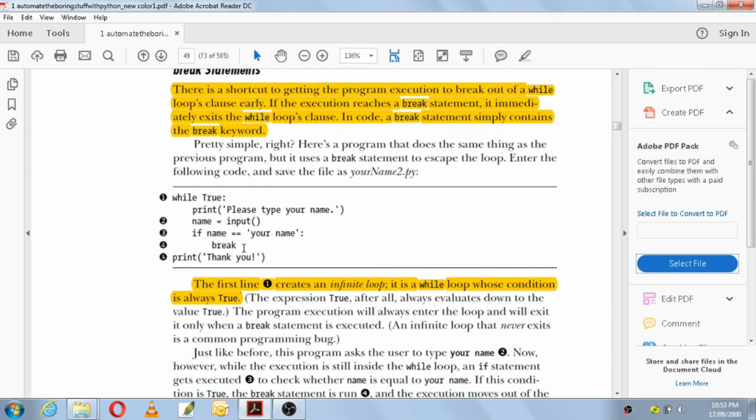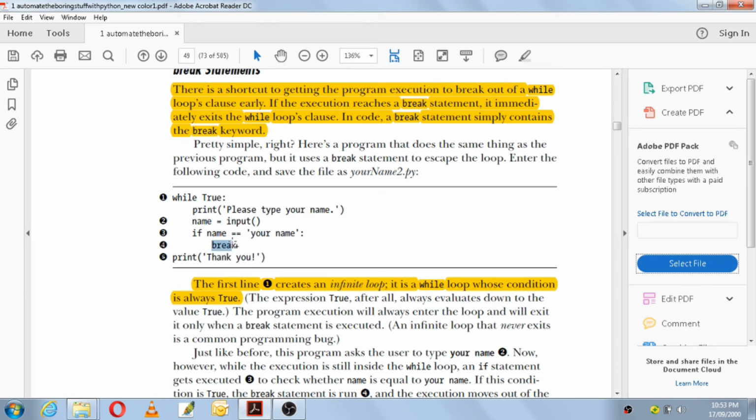You can see a code here, while True. Here the condition says that it will run as long as it is true. So it is going to enter into an infinite loop because initially everything will be true. Print "please type your name", and the input function will help you to type your name, then it will sit in the variable name. If name is double equals to your name, then immediately it will break.